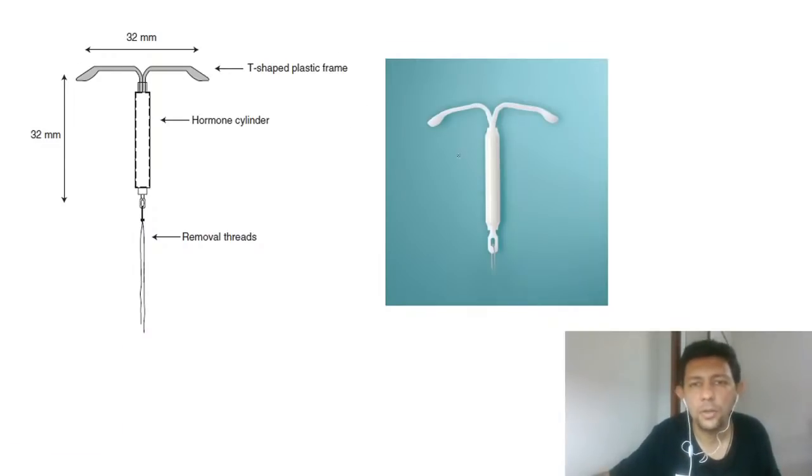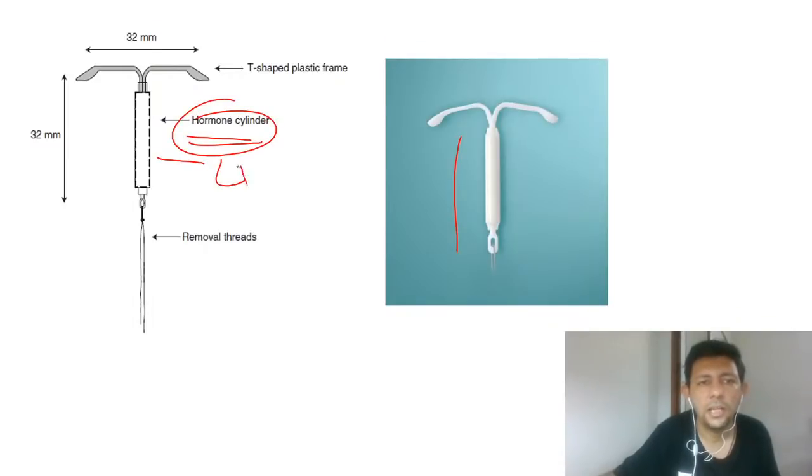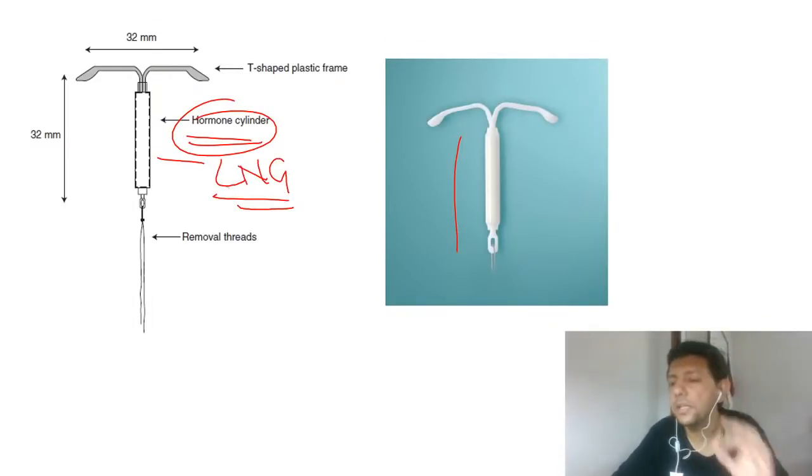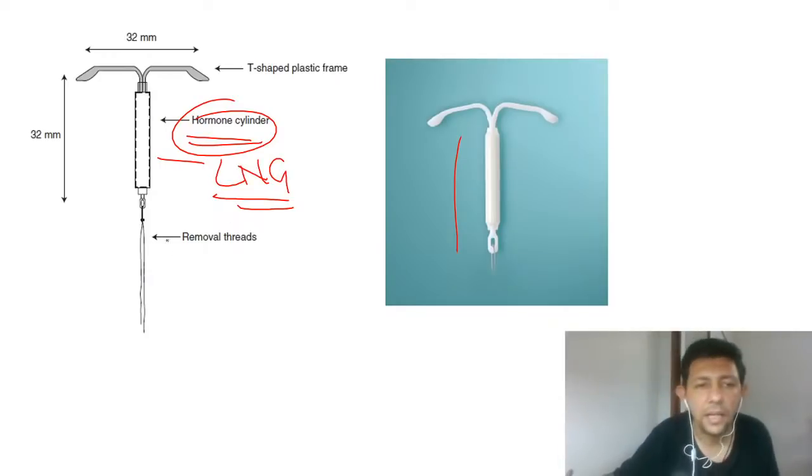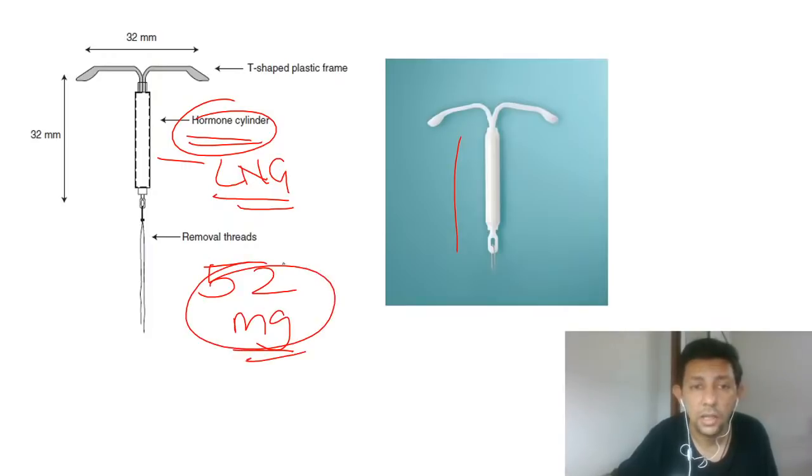This is a Mirena, because it is a completely white color device with a hormone cylinder. And what is the hormone containing? LNG. I repeat, how much LNG? 52 milligram LNG total, and 20 microgram per day.